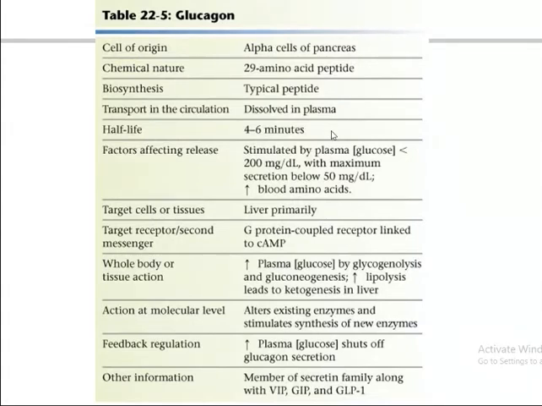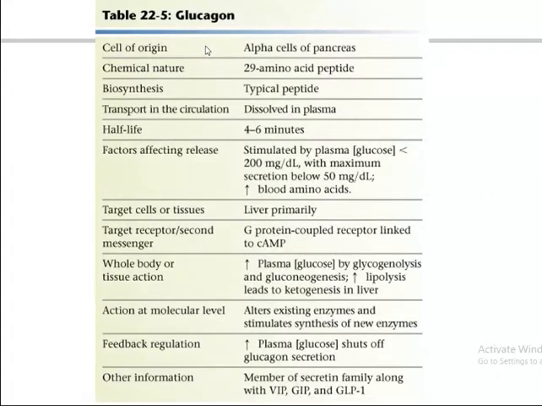Factors affecting release: stimulated by plasma glucose less than 200 milligram, with maximum secretion below 50 milligram, and increased blood amino acids. If the blood glucose level decreases to 50 milligram, there will be maximum secretion of glucagon, whereas a blood glucose level of 300 milligram will cause maximum secretion of insulin.